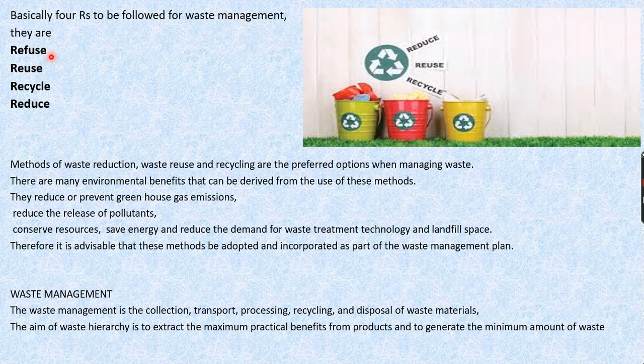One is refuse, that means initially we are supposed to refuse creating the waste, and if you do not have another option, then you have to reuse, then you have to recycle, then you have to reduce. So these are the 4 R's that we are supposed to follow for waste management.